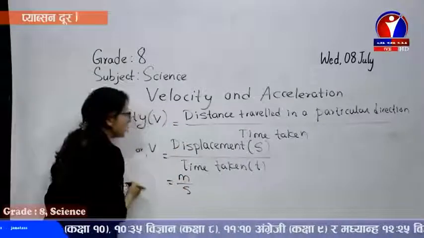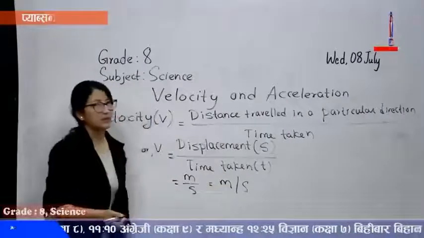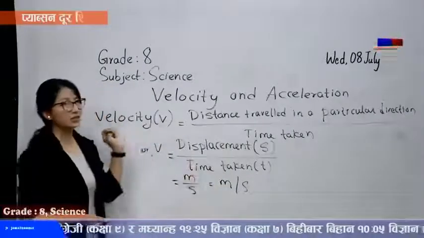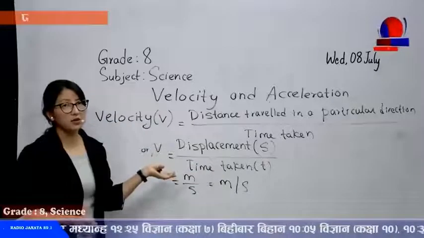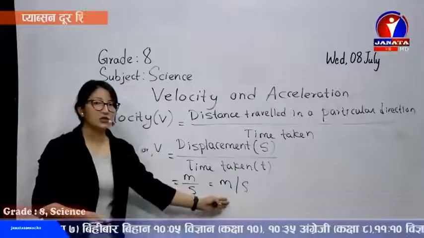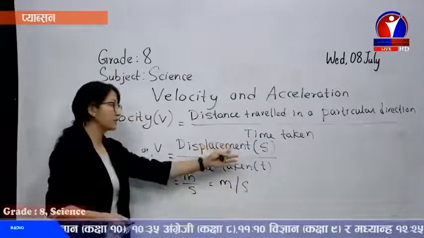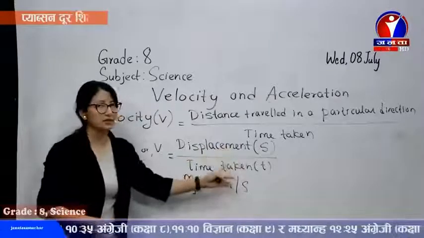Displacement is measured in meter and time in second, so the unit of velocity is meter per second. Of course, we can measure in kilometer per hour or other units as well, but as SI unit, we take meter per second.